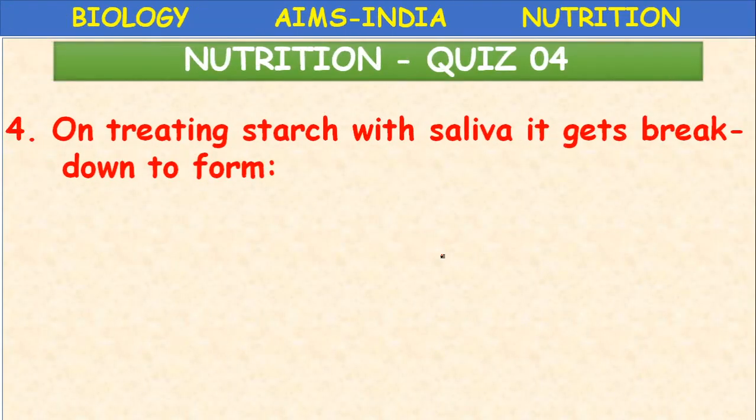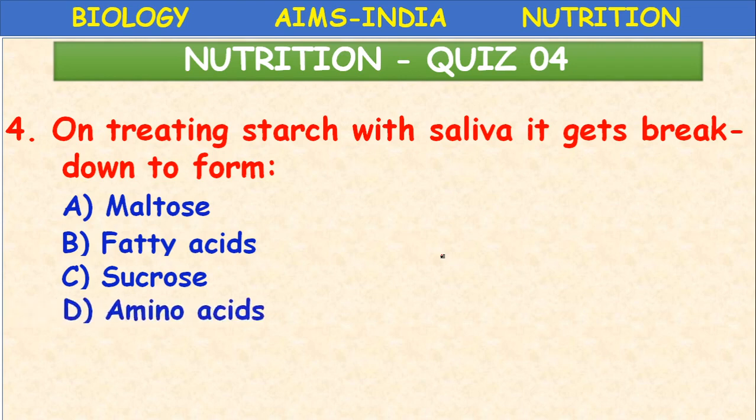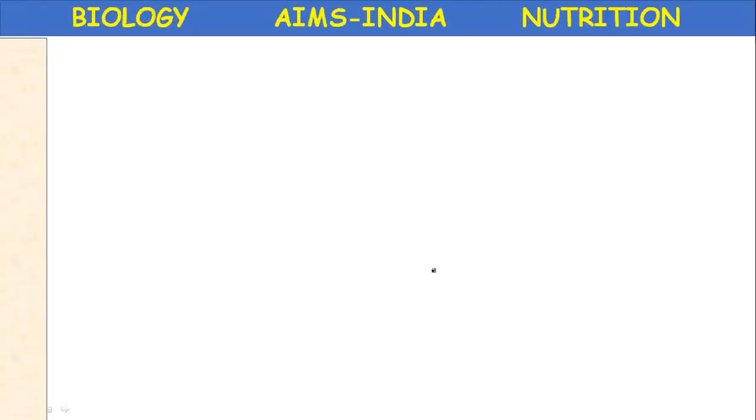Next, on treating starch with saliva, it gets broken down to form maltose, fatty acids, sucrose, amino acids. What is the correct answer? On treating with saliva, it gets broken down into maltose sugar. Starch is converted into maltose and dextrose. Okay, it is a disaccharide. A is the correct answer.